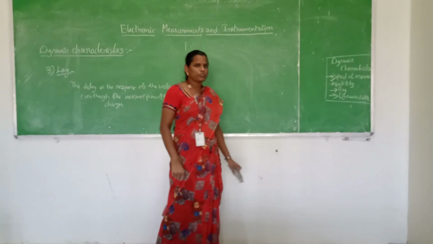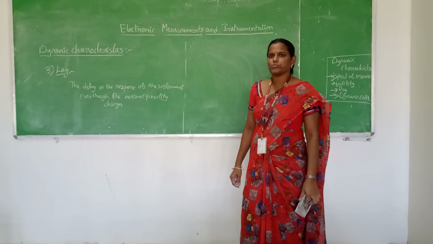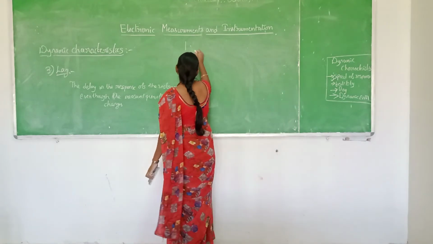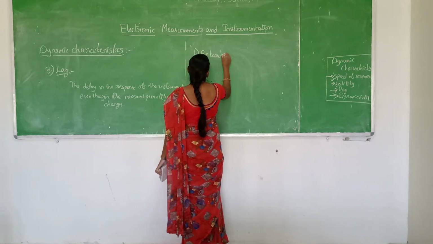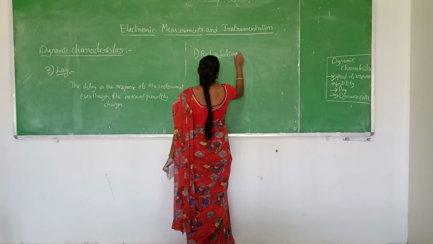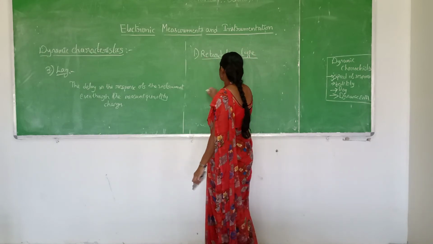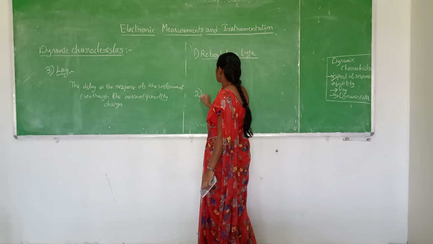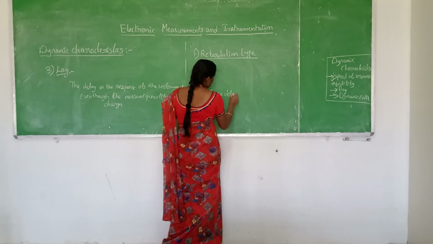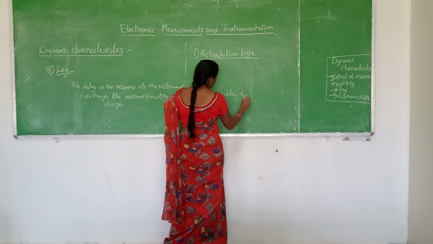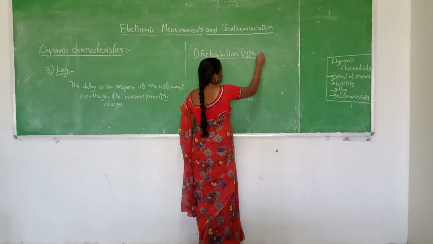So we can have two types of lags. The first one is the retardation type, and the second one is the time delay type. So these are the two types of lags which are present in the instruments.